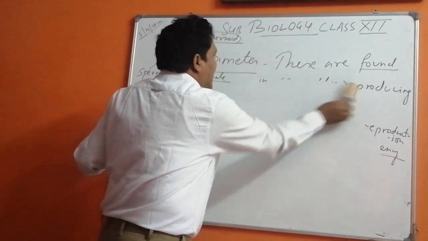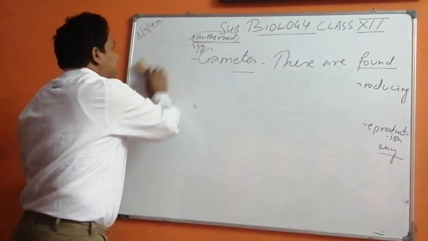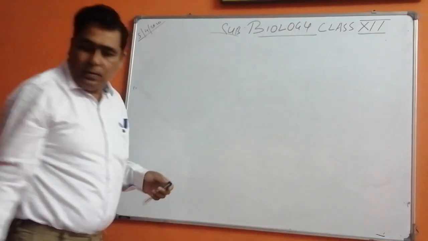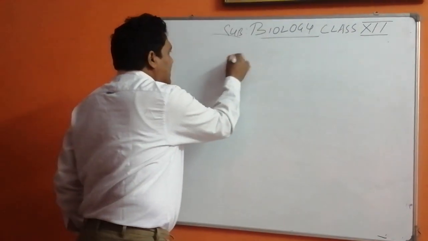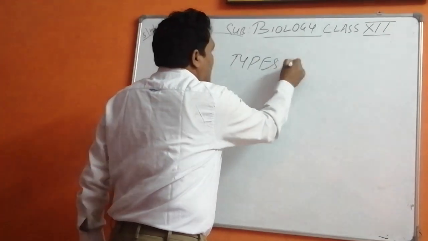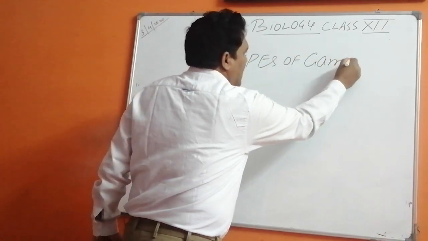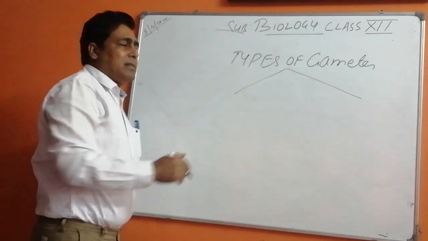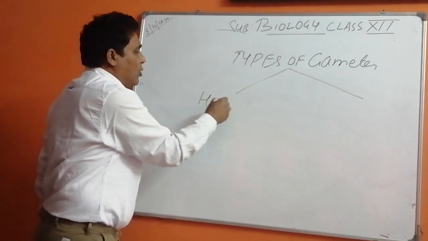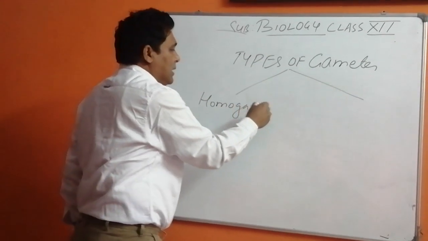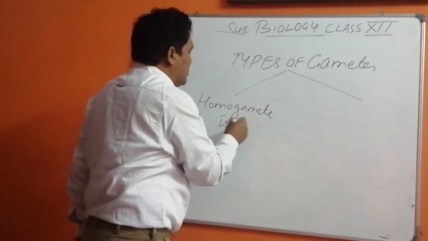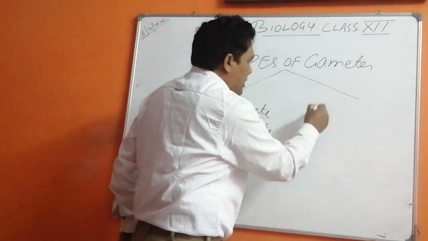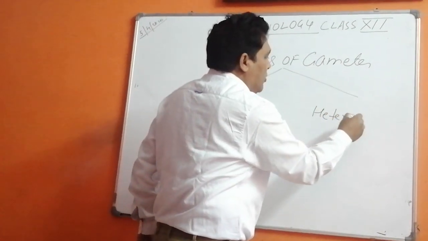That is the types of gametes. How many types of gametes are produced? There are mostly two types of gametes. One is homogamete, or we call it isogamete, and the other is heterogamete.